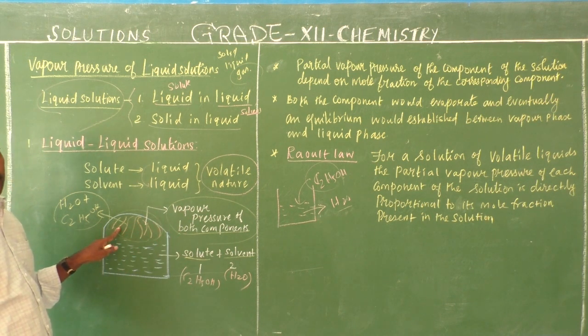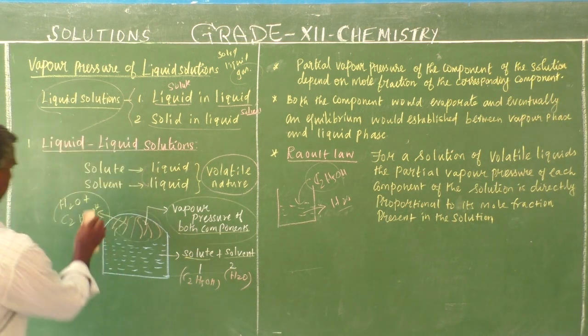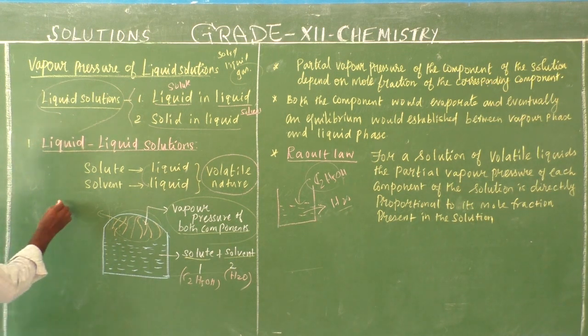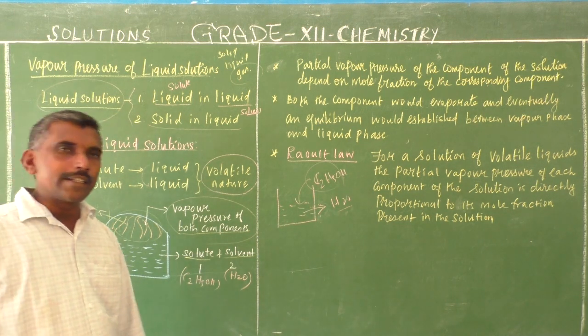Now each component has a partial pressure. Here there are two components, water and ethanol. This vapor pressure contains water and ethanol.